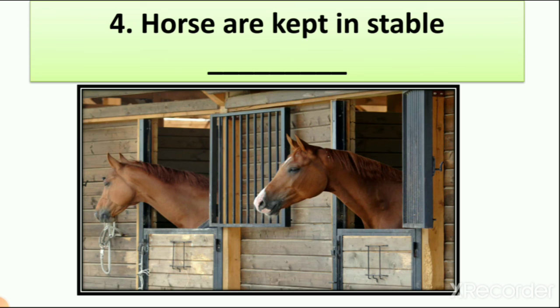So horses are kept in a stable. Yes, when we keep a horse with us, we have to make a stable for them. From this they cannot run, but they feel like they are safe. So horses are kept in a stable is a right statement. So we write here true.